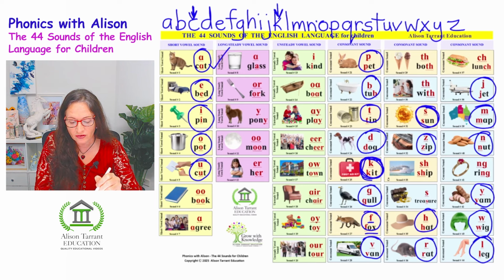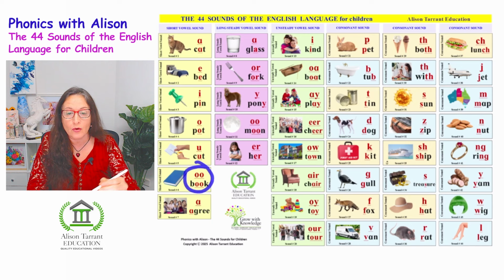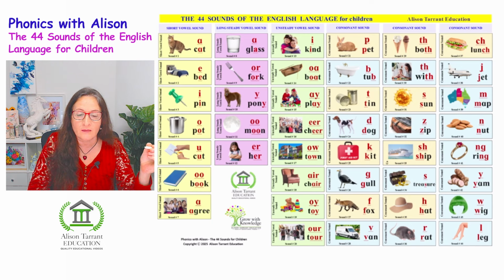So let's do it. Ah, as in cat. Eh, as in bed. I, as in pin. O, as in pot. A, as in cut. U, as in book.